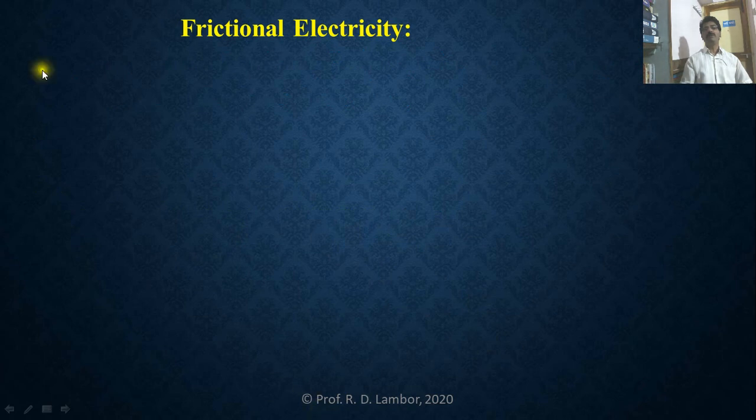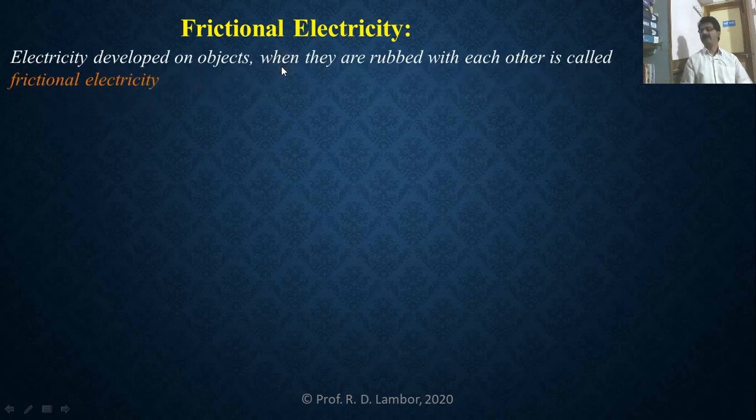Now we will learn about frictional electricity to know the basics of electrostatics, because we want to discuss electric charges. So before discussing electric charges, we will first learn frictional electricity. This frictional electricity is nothing but electricity developed on objects when they are rubbed with each other.